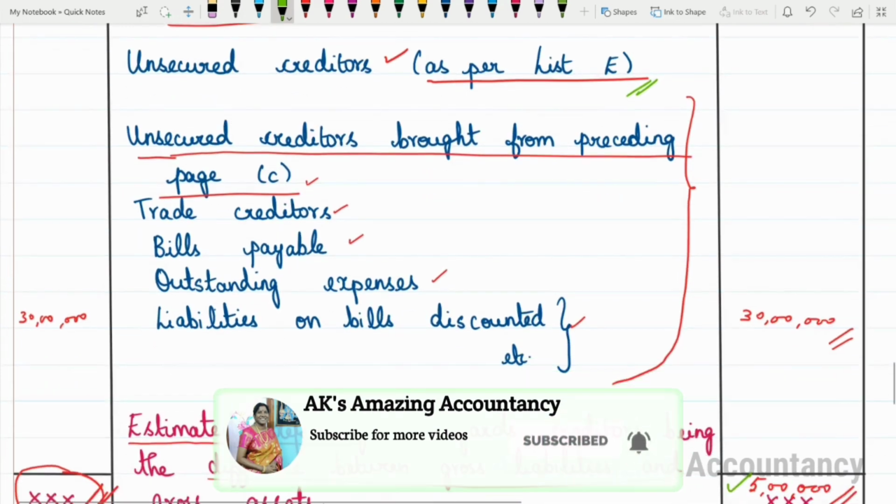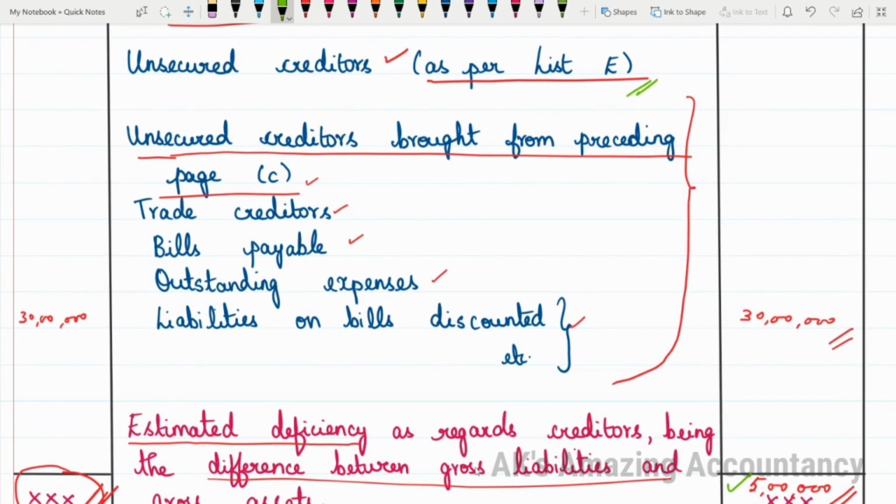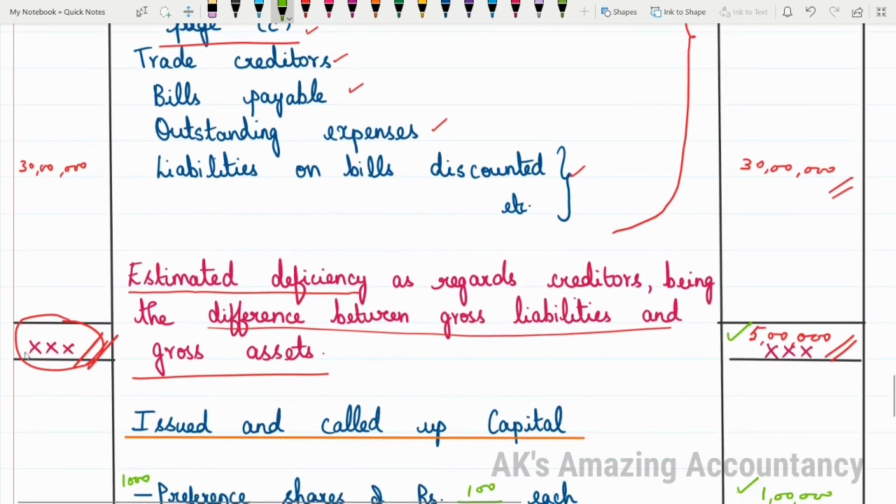So that is called the estimated deficiency as regards creditors, being the difference between gross liabilities and gross assets. So at this stage, you have to find out the difference between gross liabilities and gross assets. That difference and this amount which you are having in the outer column will have to be the same. Okay. With this particular column, the gross liabilities column will get over.